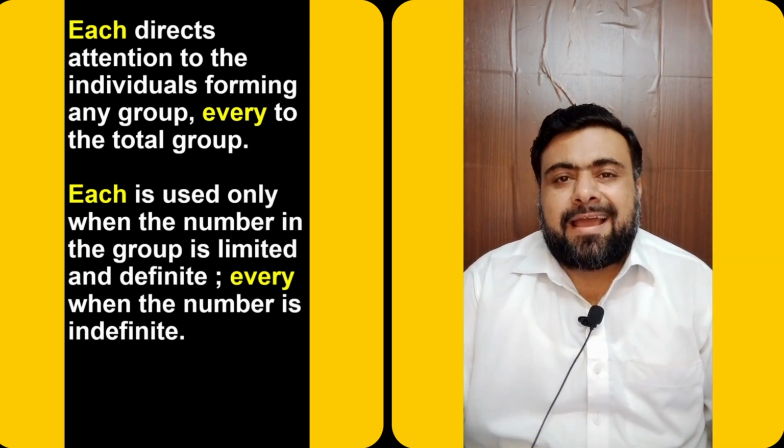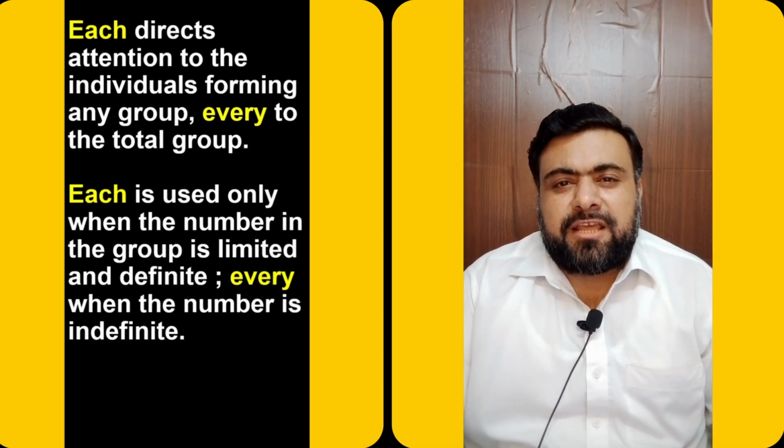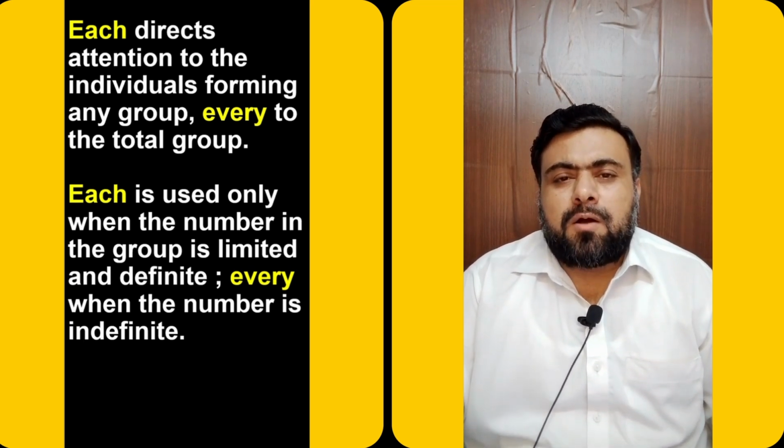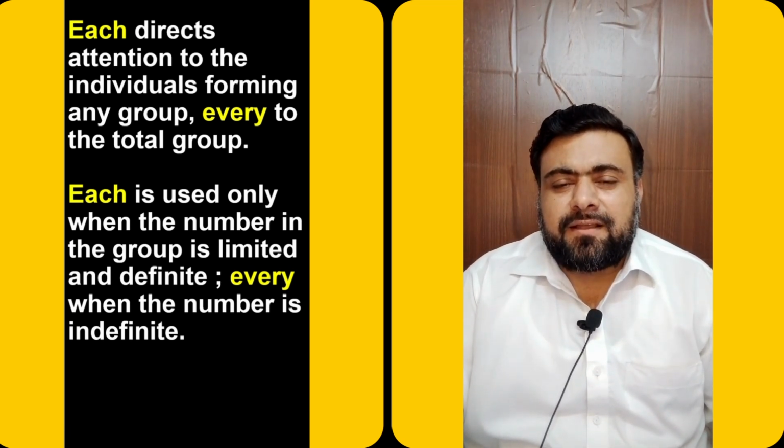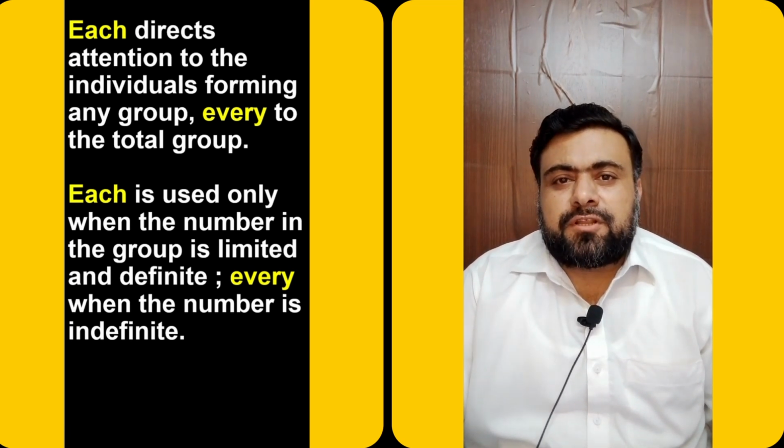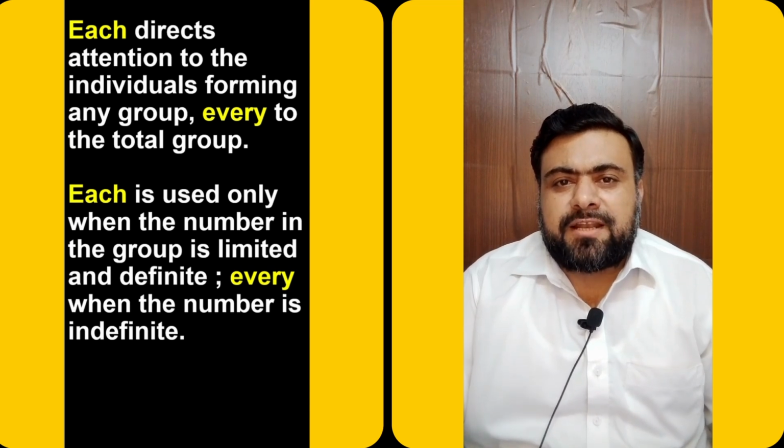Each is used only when the number in the group is limited and definite, every when the number is indefinite. Another difference between each and every is that each is used in those sentences when the number of the group is either known or definite. And every is used in those sentences in which the number of the group is indefinite, it is unknown.